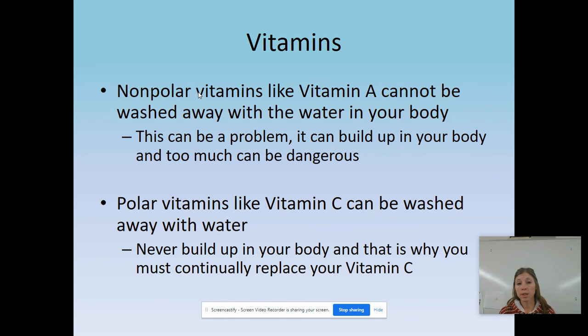There's also polar vitamins like vitamin C. Again, there's different ones besides vitamin C, but that's the most common one. We can't build up vitamin C in our bodies. It's polar, so it's going to wash away with our body, our waters. So it never builds up in your body. You can drink as much orange juice as you want, besides getting a stomach ache, but it's not going to give you an overload of vitamin C because that just washes away. A lot of the things in our lives have vitamin C in them. We don't worry about that. Again, vitamin A, we don't worry about either. That's just like when they recommend one vitamin, that's why, because some of those vitamins cannot build up in your body.